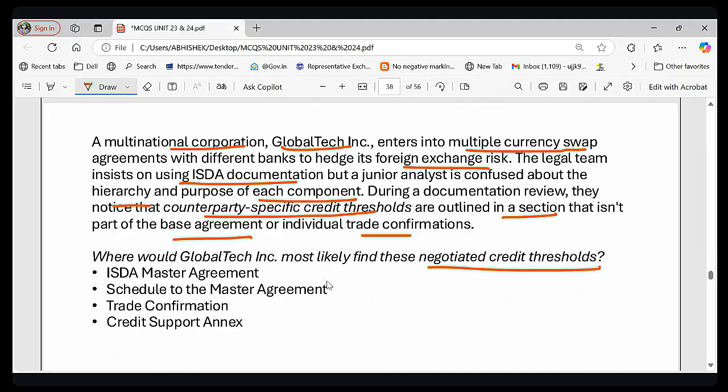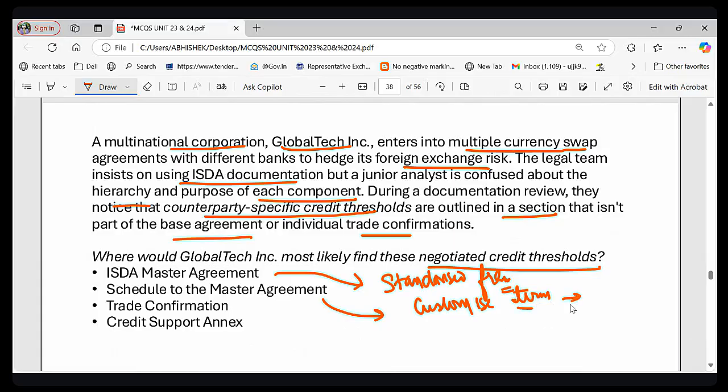So let us talk about each and every option. What is the meaning of ISDA master agreement? It provides a standardized framework for all transactions, right? What is the meaning of a schedule to master agreement? It is where parties can customize terms. This is the place where parties can customize their terms, including the credit limit. They can customize the credit limit, and they can customize the jurisdiction clause.